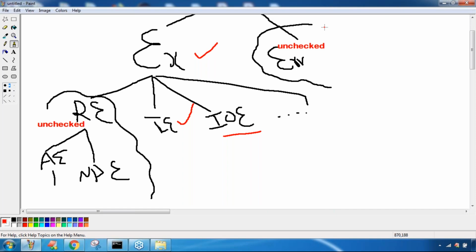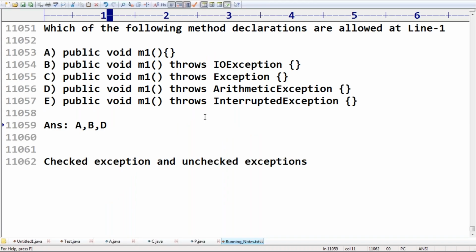Remember that. In exception handling we will discuss in detail, so don't worry at all. Now my question is, observe our example. In our example, I used IOException. Is it checked or unchecked? According to our discussion, checked. Exception, checked. ArithmeticException, unchecked. InterruptedException, checked. Now only ArithmeticException is unchecked, right?